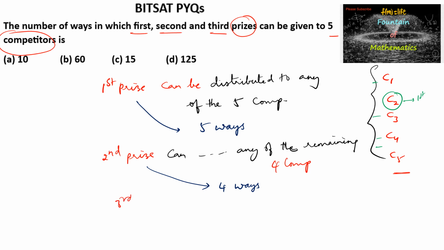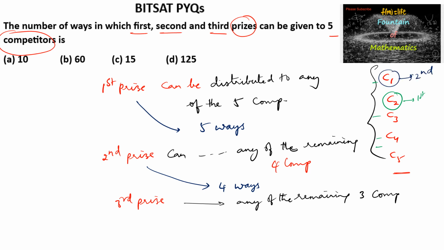Similarly, the third prize can be given to any of the remaining three competitors. Let us assume that C1 received the second prize. So the remaining three candidates are there, and among these three, one may receive the third prize. It is not compulsory that C1 and C2 are the prize winners. So the number of ways is three ways.